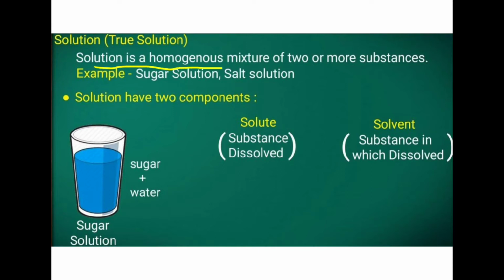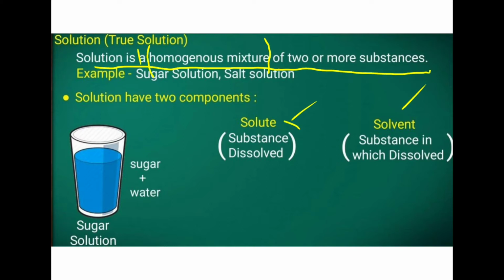A solution is a homogeneous mixture of two or more substances. Note this one: a solution is a homogeneous mixture. Okay, a solution is always a homogeneous mixture of two or more substances. Example: sugar solution, salt solution. So a solution has two components: one is solute and another one is solvent.